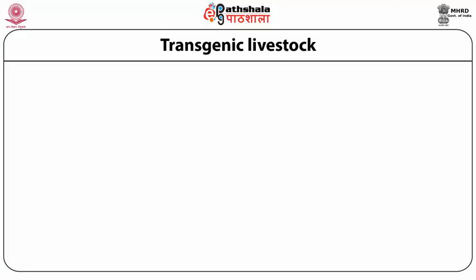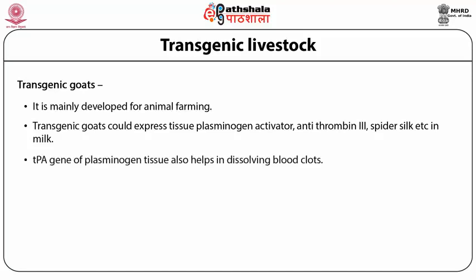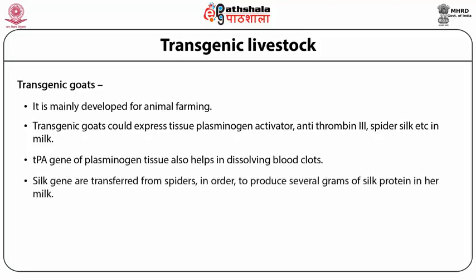Under the transgenic livestock, we have also produced transgenic goats. It is mainly developed for animal farming. Transgenic goats could express tissue plasminogen activator, antithrombin, spider silk, etc. in the milk. Now, the TPA gene of tissue plasminogen also helps in dissolving blood clots. Silk genes are transferred from spider in order to produce several grams of silk protein in the milk.